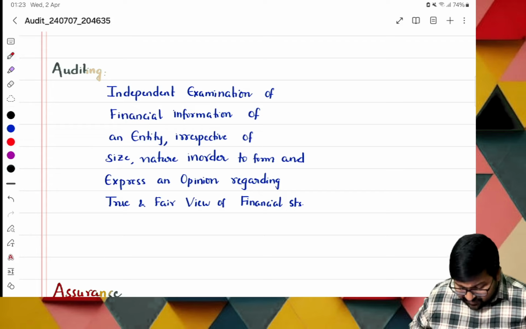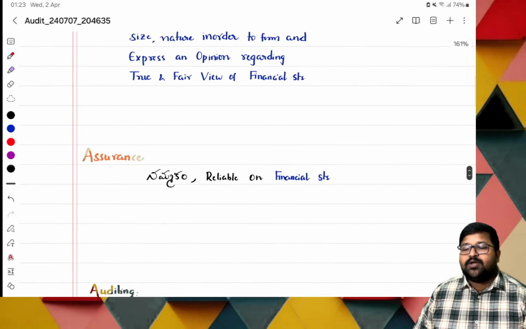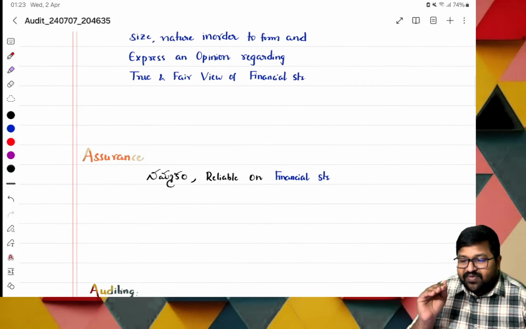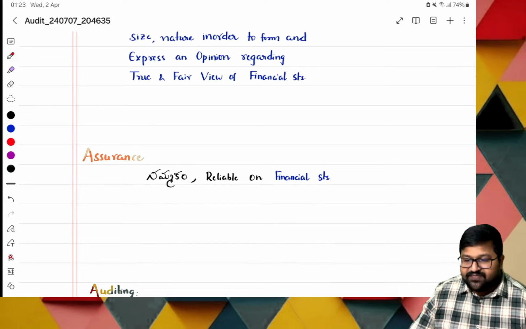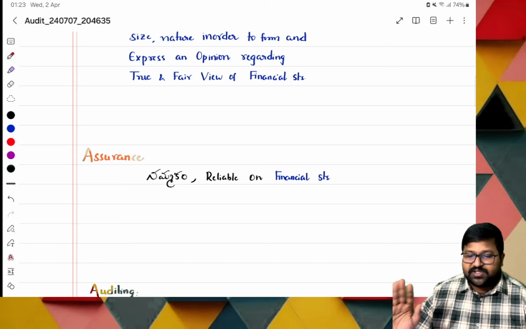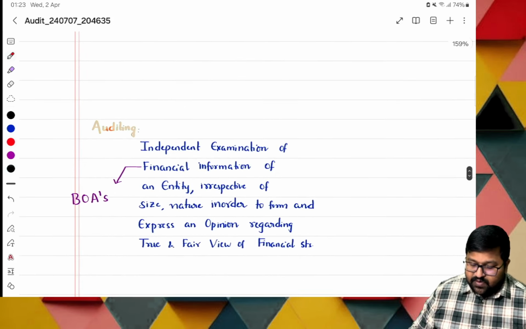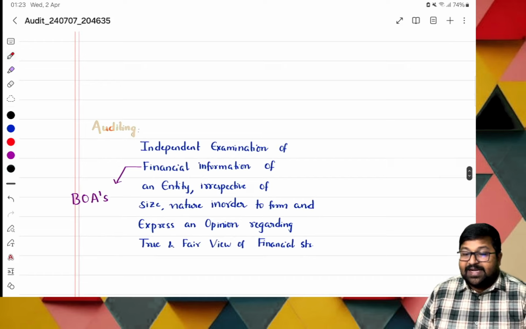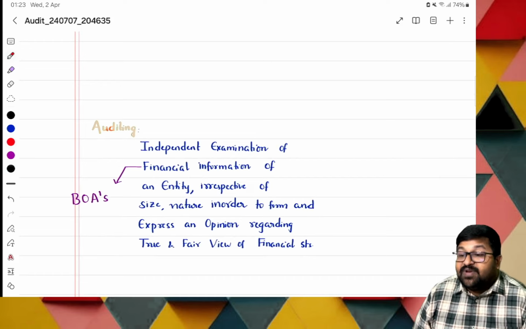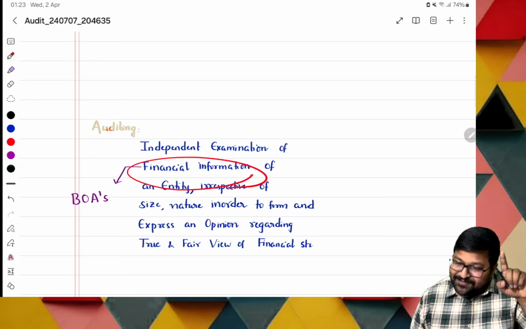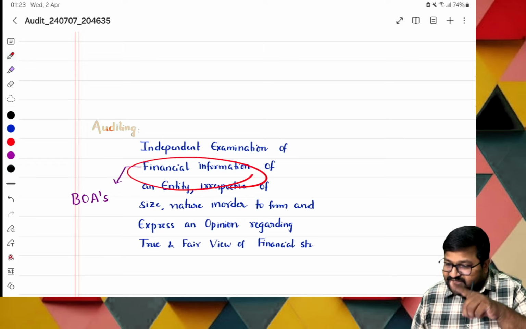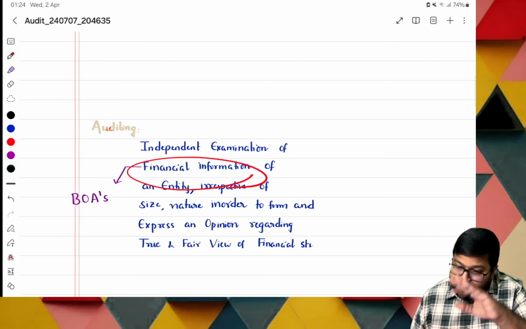Next, what is assurance? It is confidence given by the auditor to the users that the financial statements are safe, you can rely on them, you can take decisions on them. Next, auditing is independent examination of financial information. What is this financial information, sir? Books of accounts. They are very important. From the books of accounts itself, financial statements are prepared. Sir, I should not go with financial statements. I should go with the books of accounts.